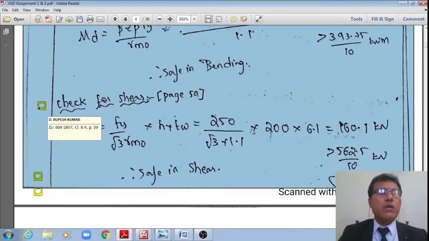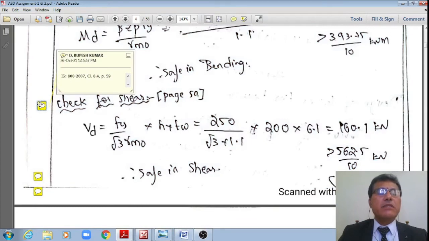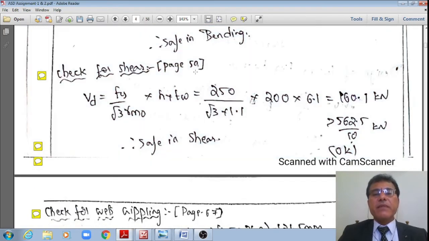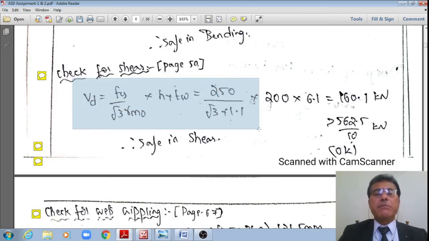Once it is okay, now I'll check for shear. What is the shear capacity of this section? As per clause 8.4, page number 15 of IS 800 2007, Vd is equal to fy divided by root 3 gamma m0 multiplied by h multiplied by tw.